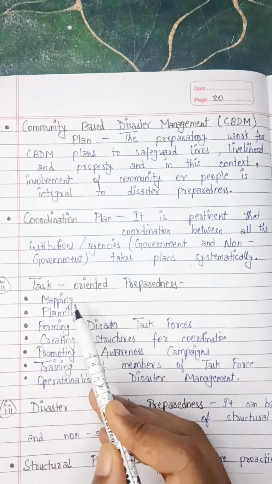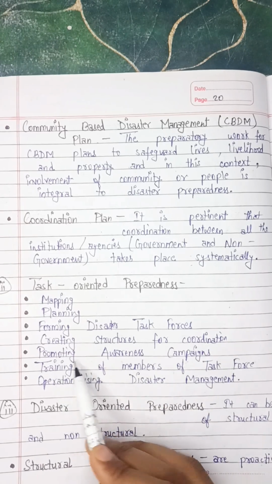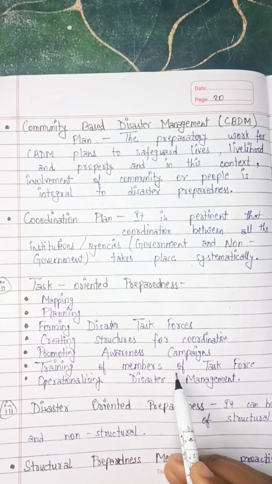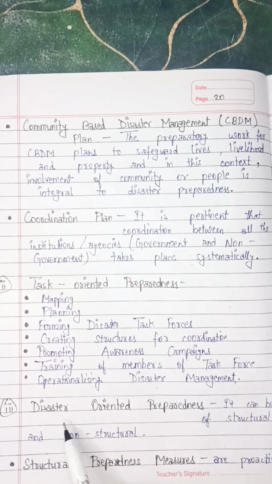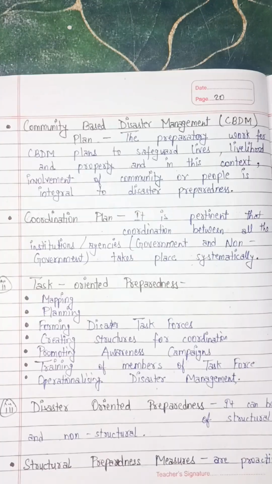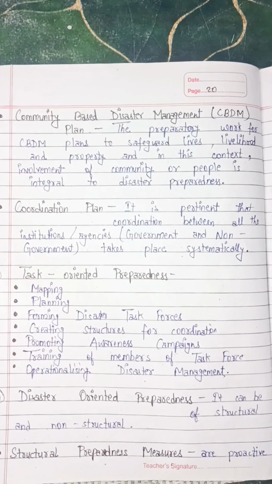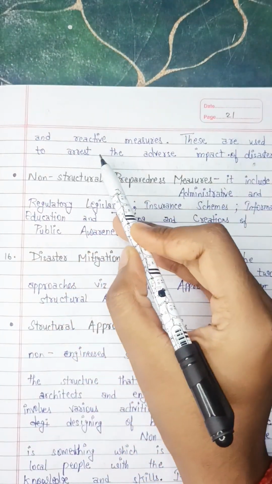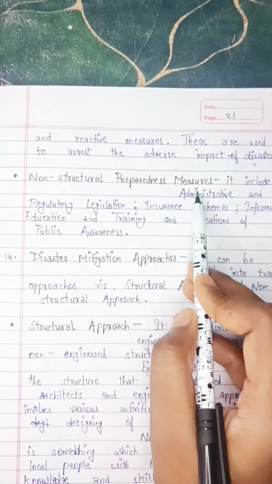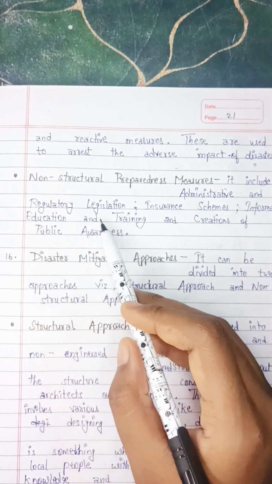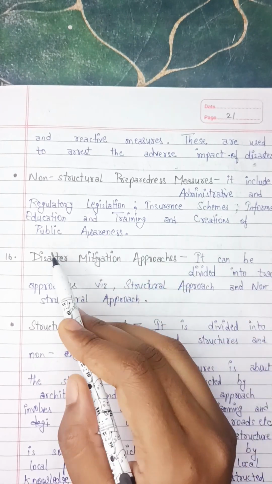Next, task-oriented preparedness: mapping, planning, forming disaster task forces, creating structures for coordination, promoting awareness campaigns, training of members of task force, operationalizing disaster management. Third one is disaster-oriented preparedness. It can be of structural and non-structural. Structural preparedness measures are proactive and reactive measures. These are used to arrest the adverse impact of disasters. Non-structural preparedness measures include administrative and regulatory legislation, insurance schemes, information education and training, and creation of public awareness.